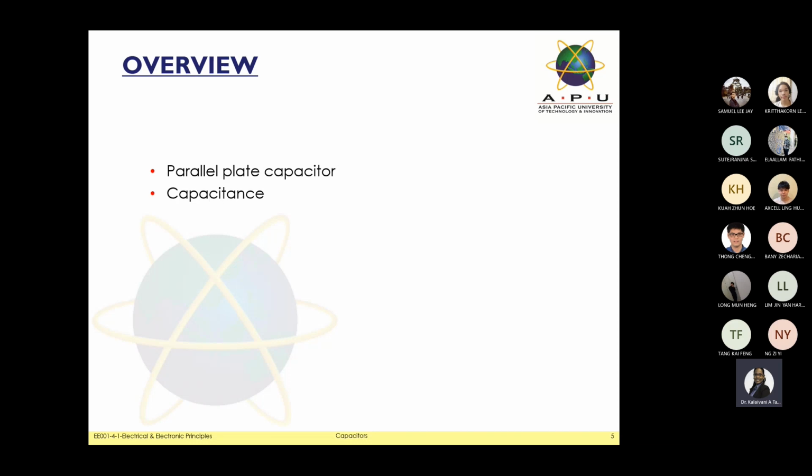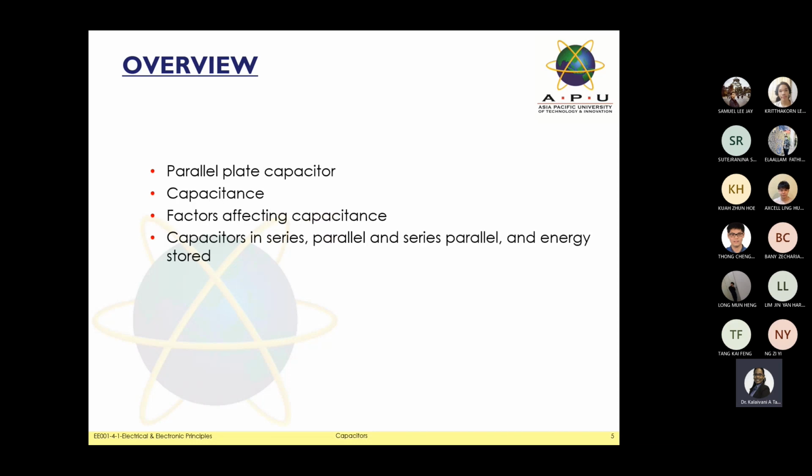This is the overall chapter. Based on this capacitance chapter, I think capacitance is not a long chapter. The information is always short. So the first one is the parallel plate capacitor. Just have a look at the overview, which means the contents that we have on this slide. So we have the parallel plate capacitor. The next one is capacitance, and the third one is the factor.